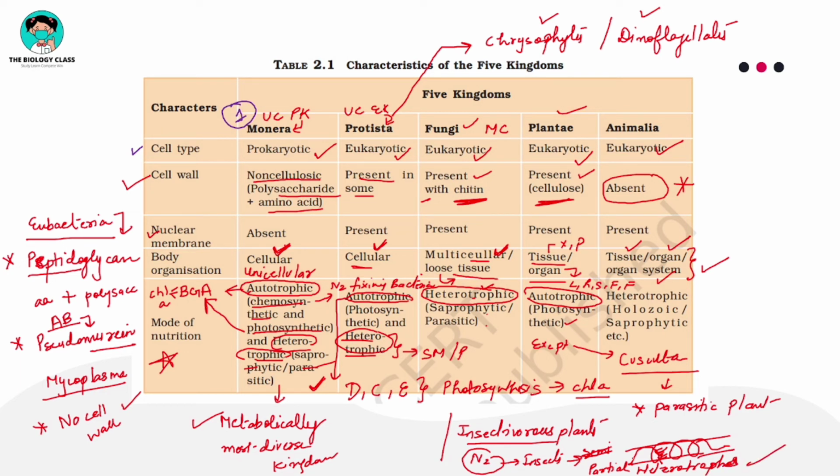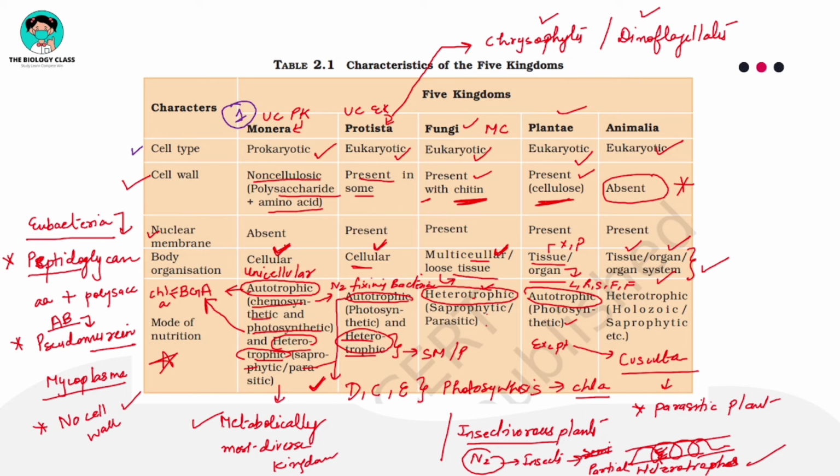So you have to remember that these insectivorous plants will do photosynthesis. They have leaf-like structures and pigments, but they derive some other important nutrients from other sources, right? That is why they are semi-heterotrophs. So majorly, kingdom Plantae is autotrophic, but few exceptions are there.